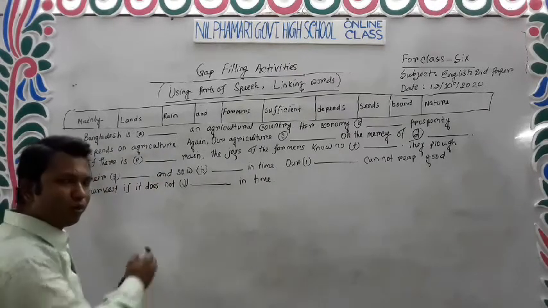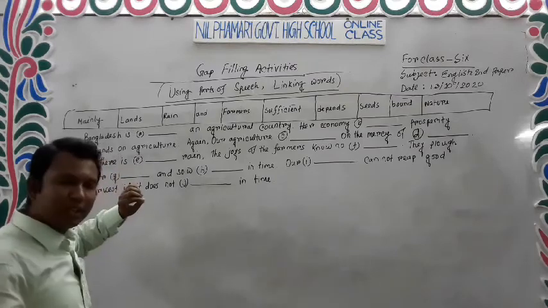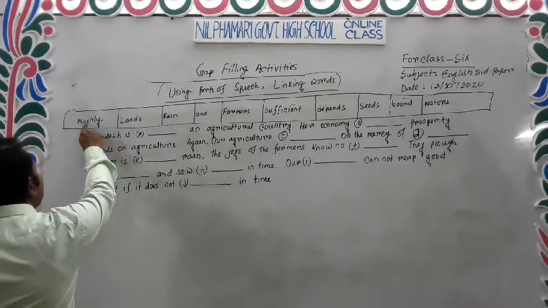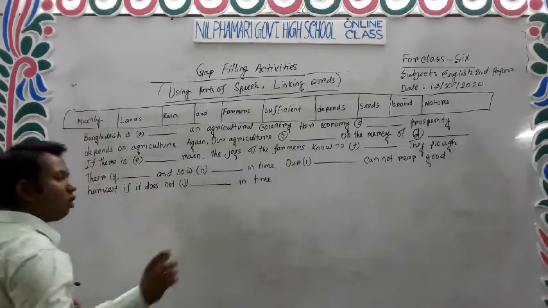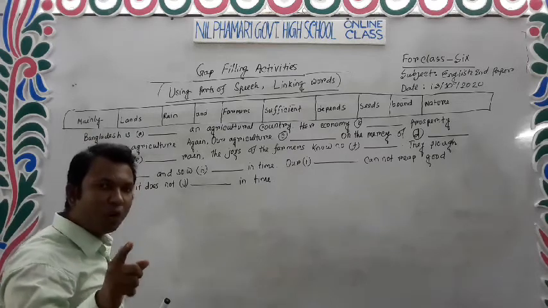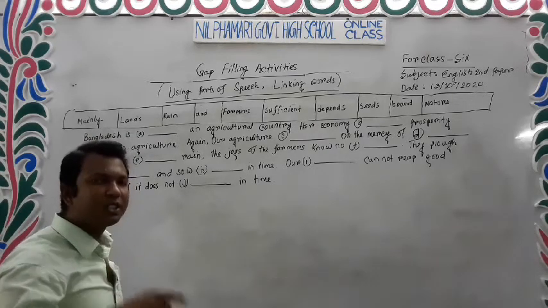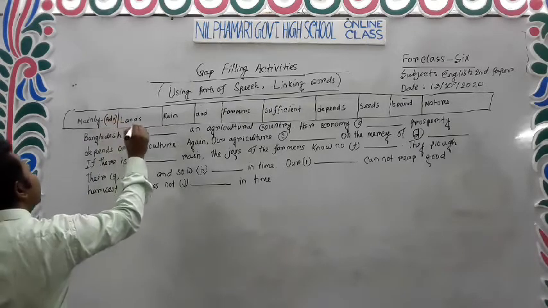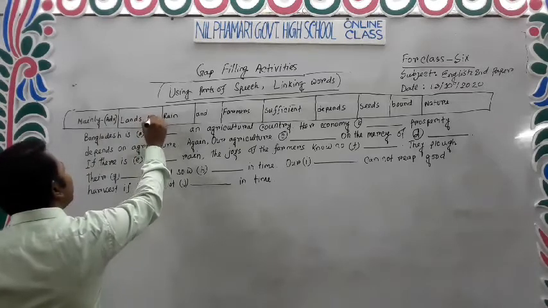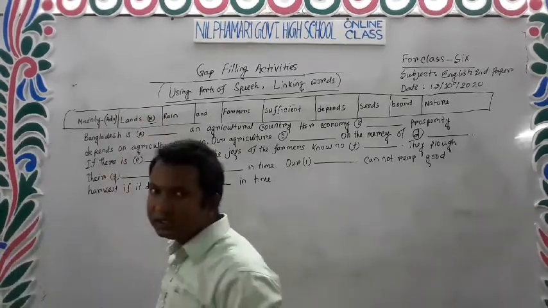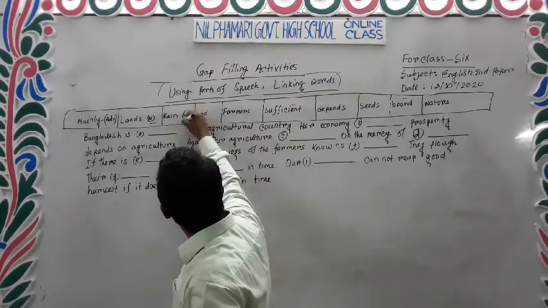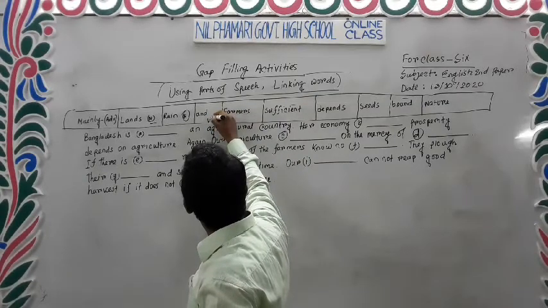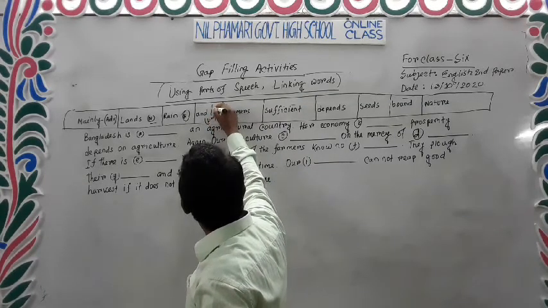Now we are going directly to the fill in the gaps. How will we complete the gaps? At first we will identify the word. What is the part of speech of this word? Mainly is an adverb. Lands, maybe, is a noun. Rain is also a noun, and is a linking word, a conjunction.